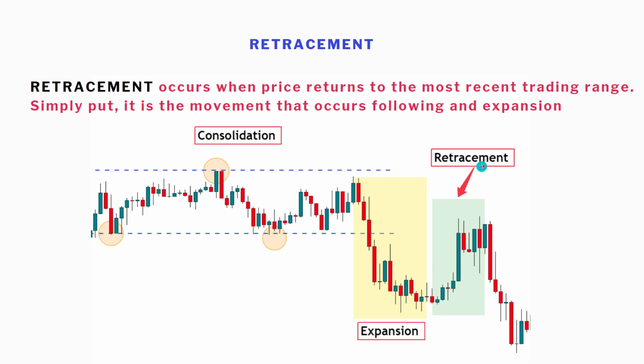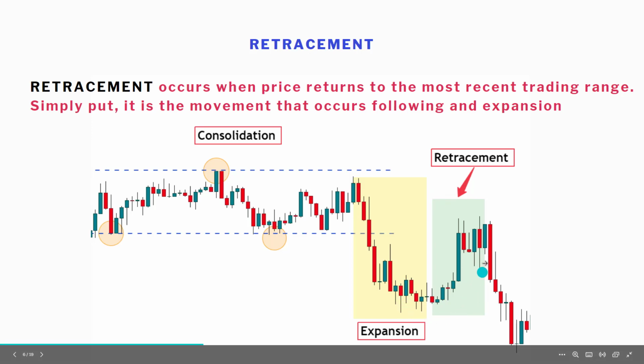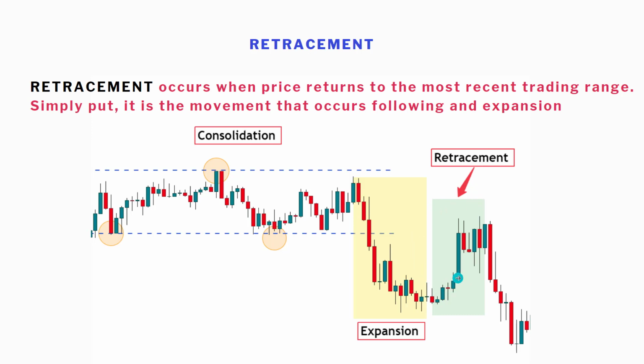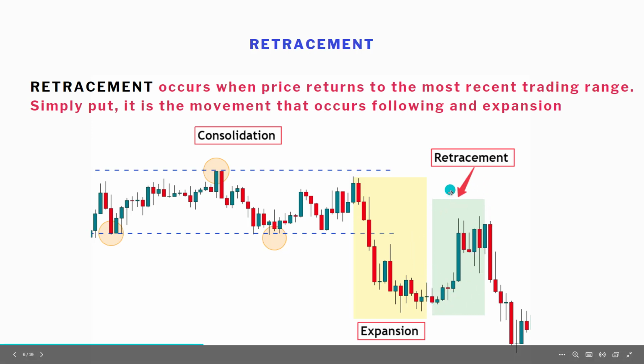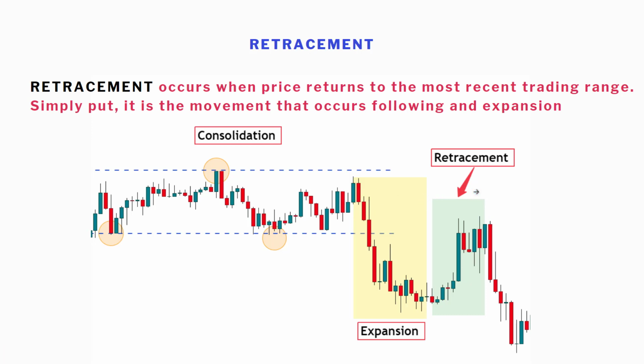When retracement happens, it is basically trying to get some of the orders that were left out, because you don't always get what you want to buy at a time. Sometimes if you go to market, you need to get it in tranches. Assuming you have $10,000 that you want to use to buy something, and you only got $5,000 worth of what you want to buy, and price moved from here to here. As price comes back, you still have $5,000 left for you to fill out everything you need. So retracement happens because price is trying to come back and get the rest of the money you have. It's an opportunity for you to buy or to sell whatever you have. I hope this is explanatory.